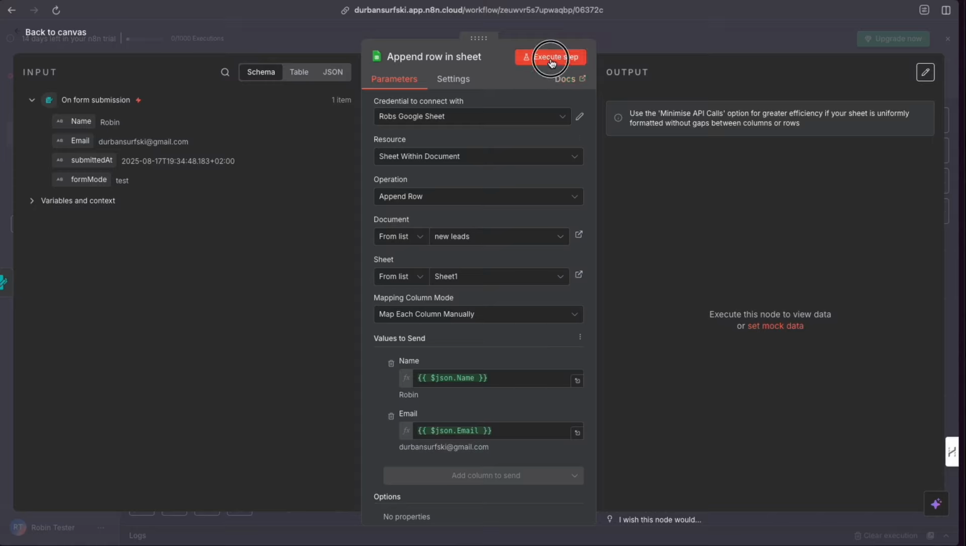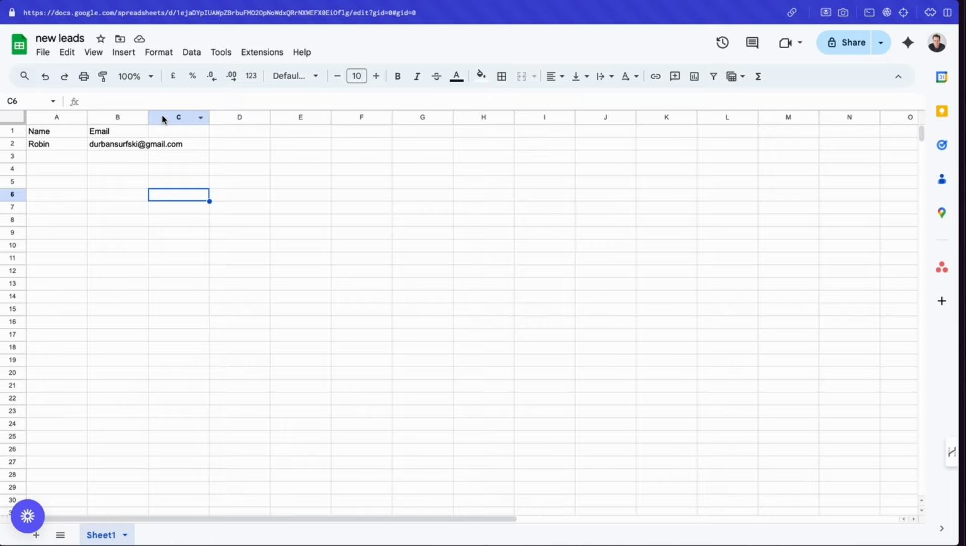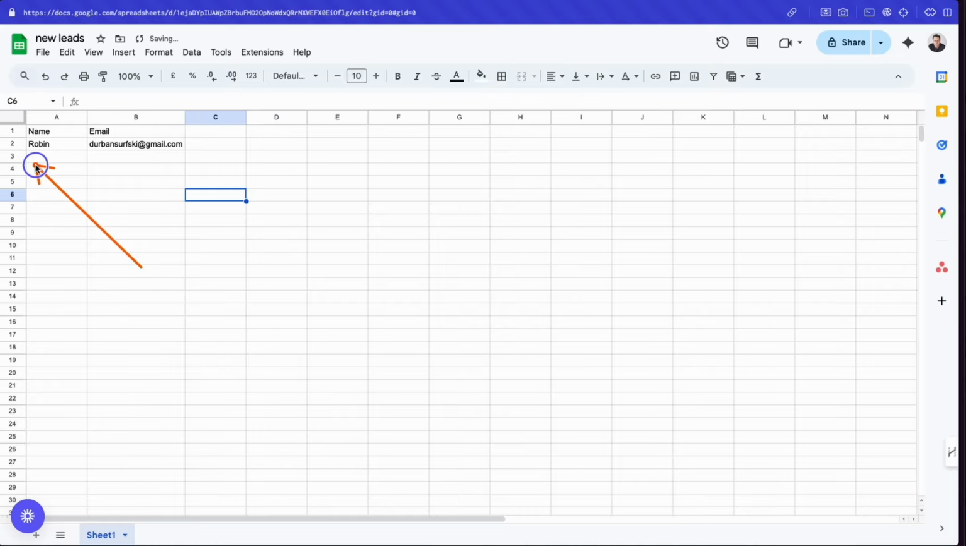So I'm going to execute this now. There it is. It's busy doing its work. And now I've got an output. This is the output. Now I've got my name and my email address. Now it stands to reason if we go look at our spreadsheet, we should see that data in there. Let's go have a look. And there it is. We have our name and our email address.